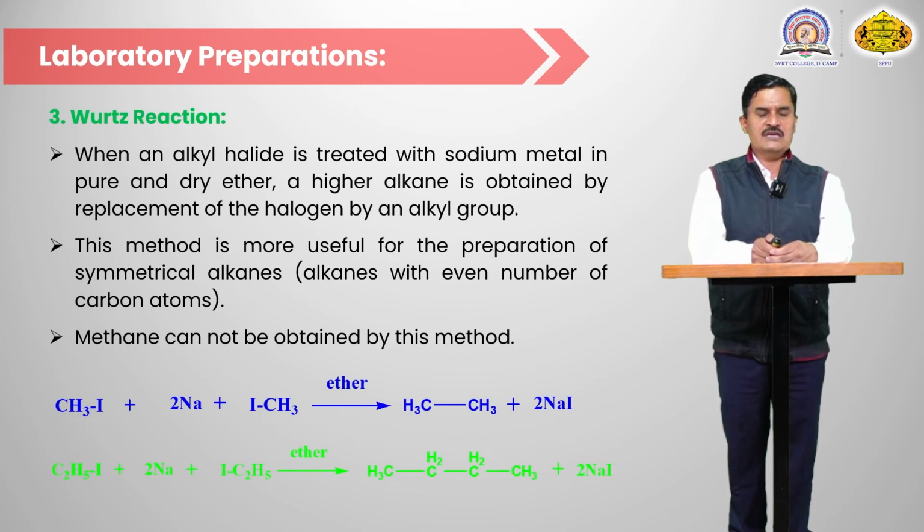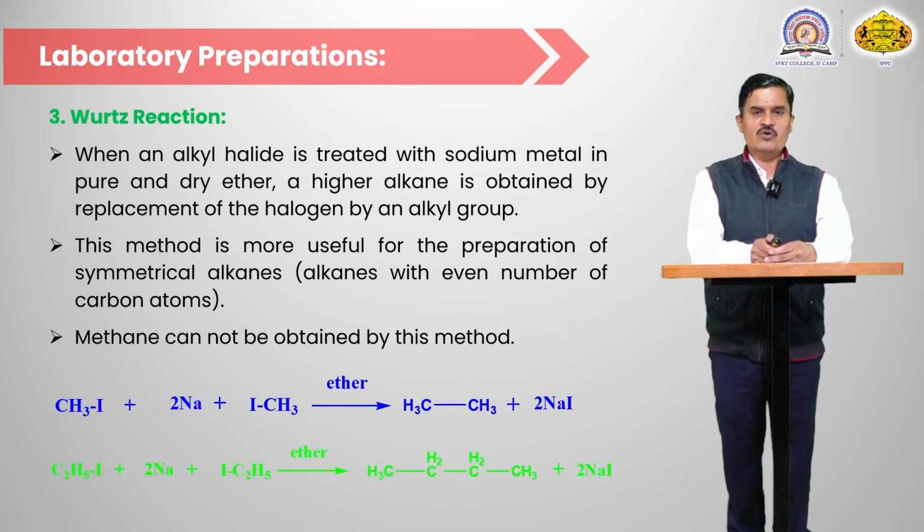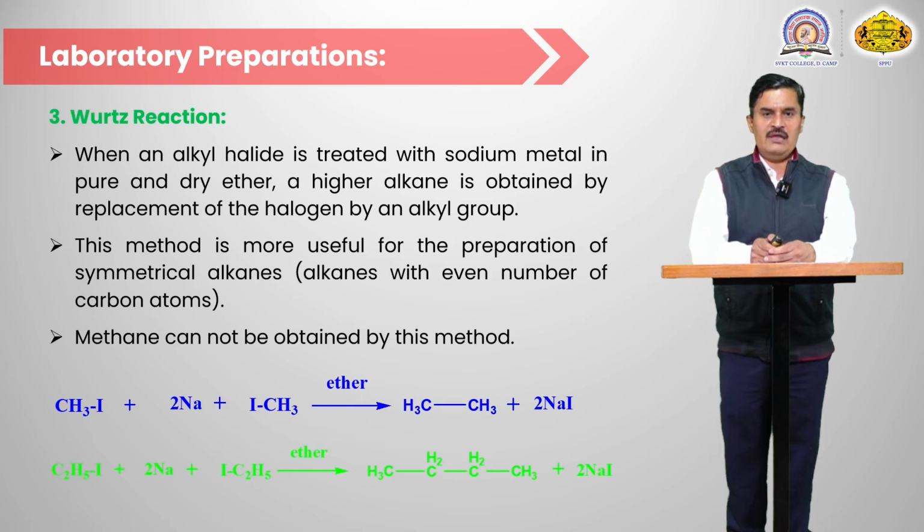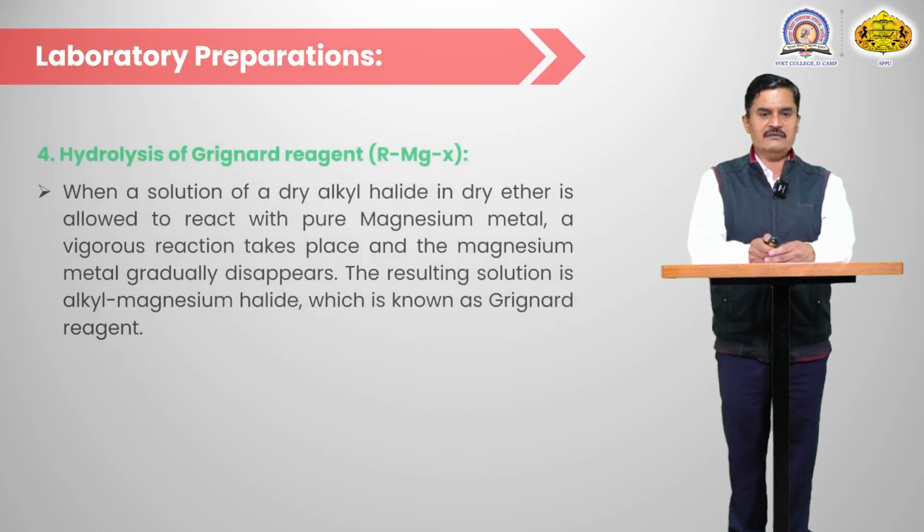For example, 2 moles of CH3I and 2 moles of sodium give coupling between the CH3 groups with removal of NaI salt. Another example: 2 moles of C2H5I, ethyl iodide, react with 2 moles of sodium to give n-butane plus sodium iodide.